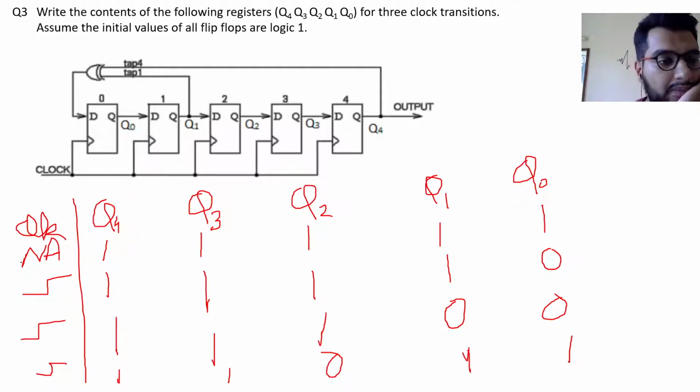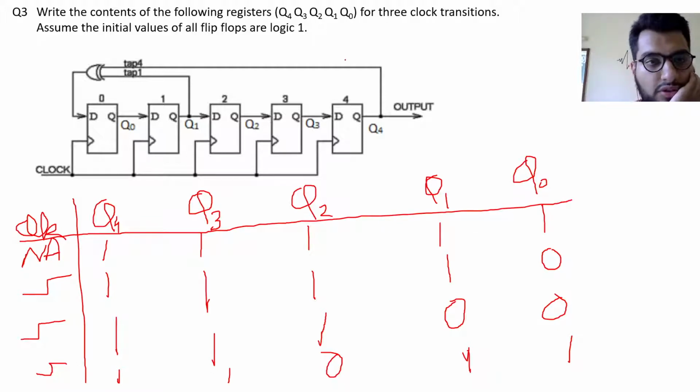So let me just repeat. I wrote this clock, Q4, Q3, Q2, Q1, Q0. This is the initial state, at which the contents of all of the flip flops were equal to logic 1. For the first clock transition, Q4 was 1 and Q1 was also 1, so the input would be 0, and then it will be 1, 1, 1 for the other flip flops. Then for the second, similarly.